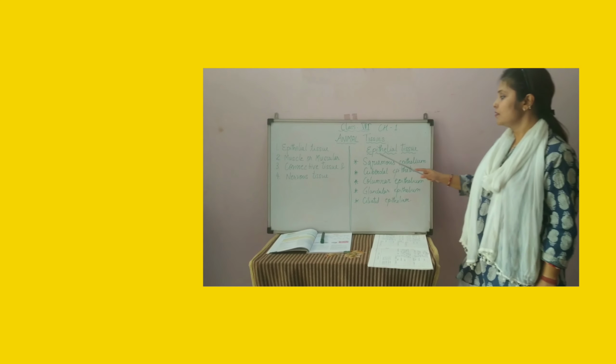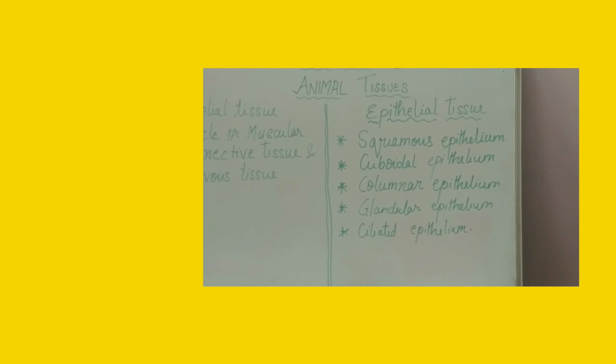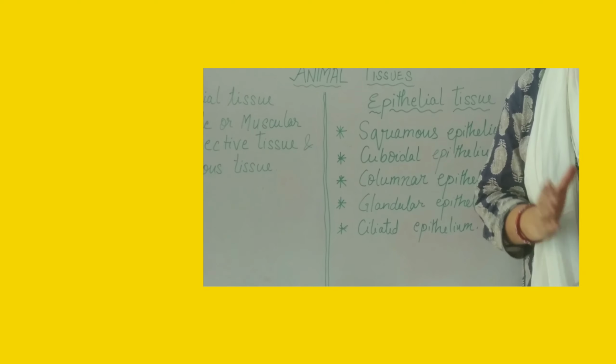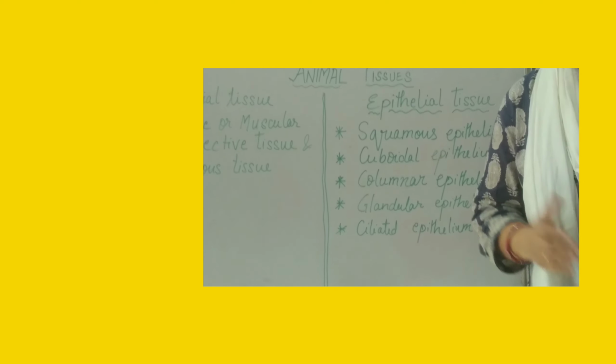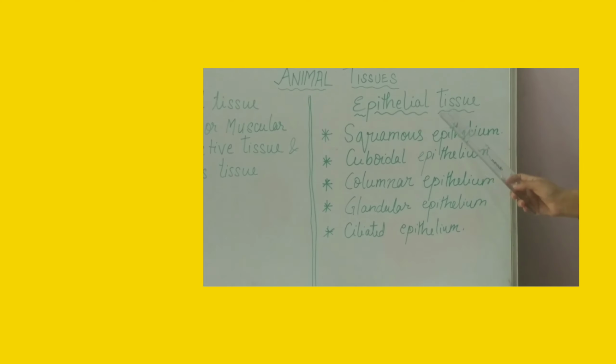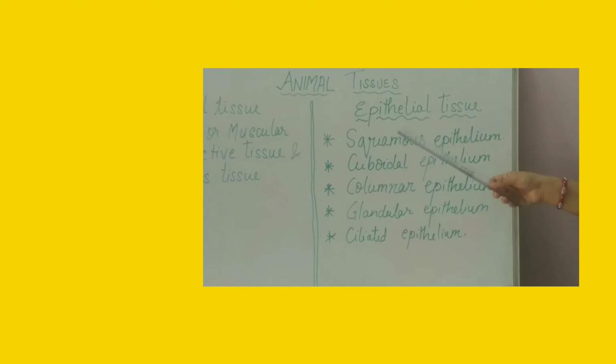Now, first of all, epithelial tissue. What is epithelial tissue? Basically, it's a very simple tissue, especially a covering of the body, not only the outer covering but the inner covering also. The tissue that covers the shape of the body as well as different internal organs is epithelial tissue. Again, based on their shape, size and functions, they are categorized into subdivisions.